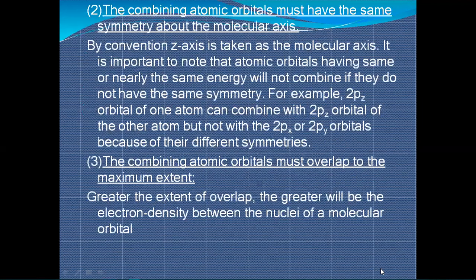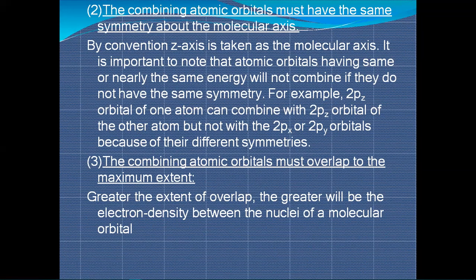The next point is that the combining atomic orbitals must have the same symmetry about the molecular axis. Same symmetry means same structure. By convention, the z-axis is taken as the molecular axis.